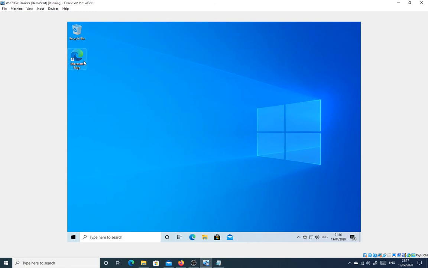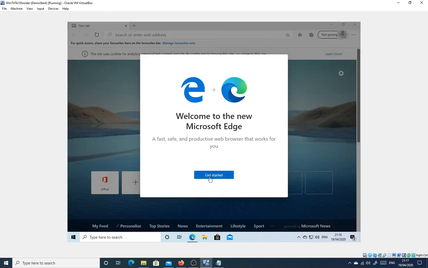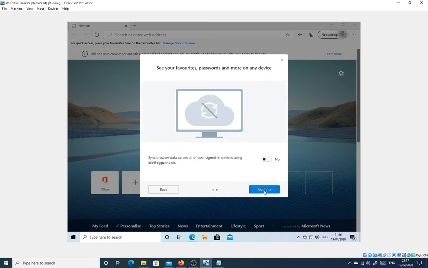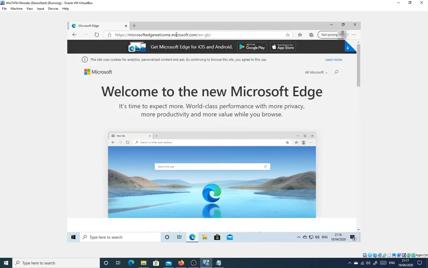Okay, let's get into Hub and download Office 365. So this is the first launch of Microsoft's new Edge web browser. Just confirm everything there. And then search for Hub.